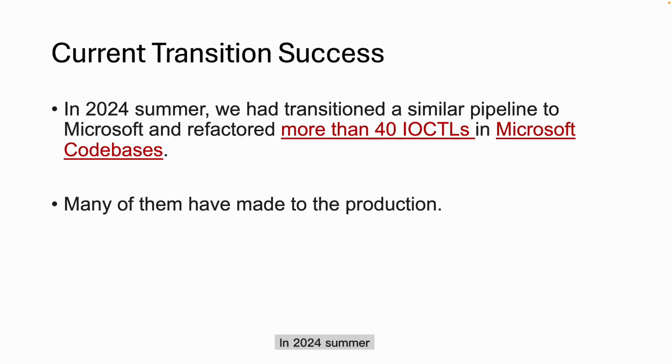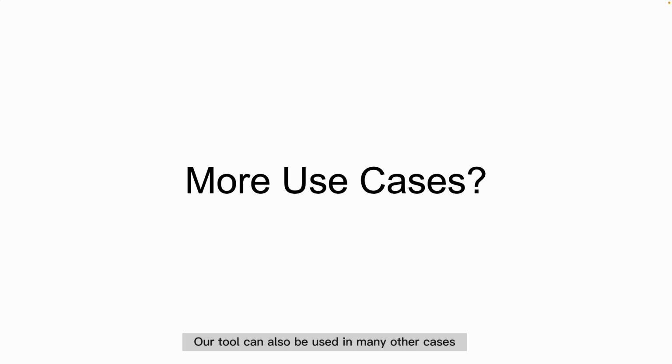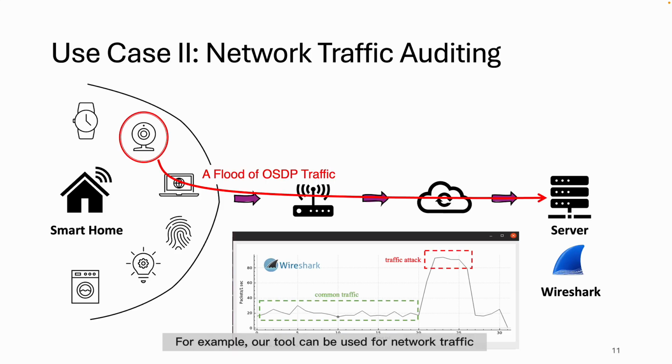In summer 2024, we transitioned a similar pipeline to Microsoft and refactored more than 40 ioctls in Microsoft codebases. Many of them have made it to production. Our tool can also be used in many other cases. For example, our tool can be used for network traffic auditing of unsupported protocols, such as in Wireshark.